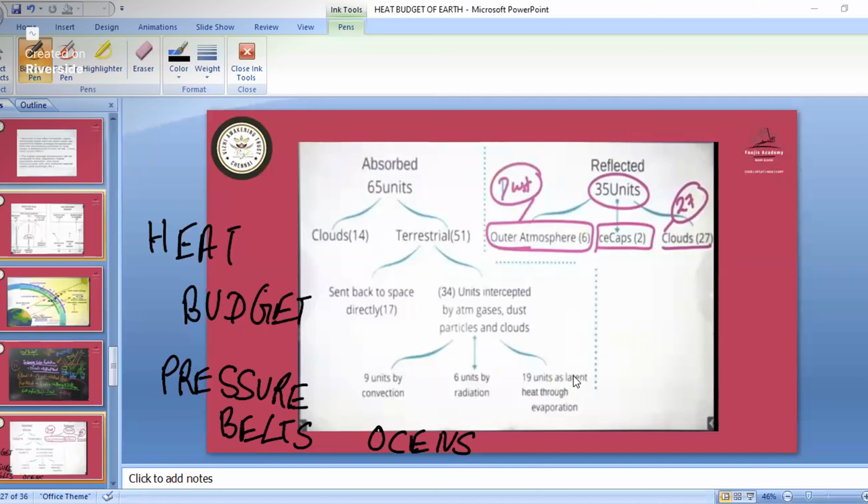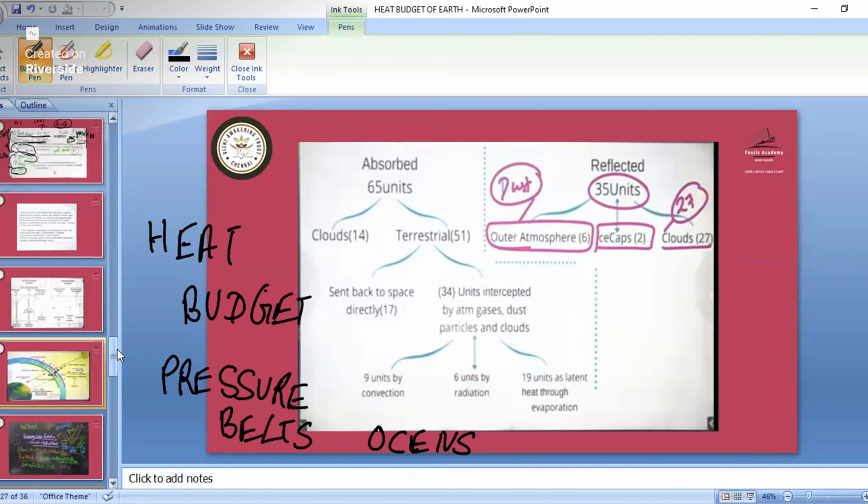Okay, no issues. When you go back home, I think one or two parts are mixed up, so I will arrange that and send it to you all. Just go through the slides and do the revision, and if anything comes up while studying, you can ask me. That's all for today. Tomorrow we meet again at the same time and study the heat budget and pressure belts, and if we have time, the winds.